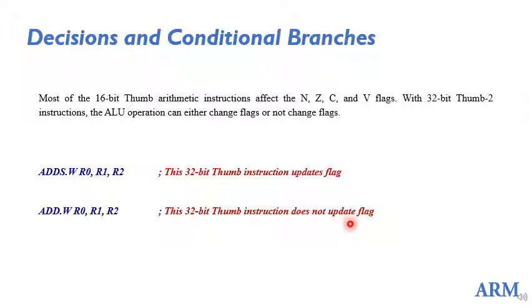Here ADDS.W R0, R1, R2 will add R1 and R2 and store the result in R0, and along with that update the status of the flags because there is an S here. Whereas the same instruction written without this S will not update the flags. Both of these are 32-bit Thumb instructions because of this .W, but the presence of S will affect the flags, and the absence of S will not.